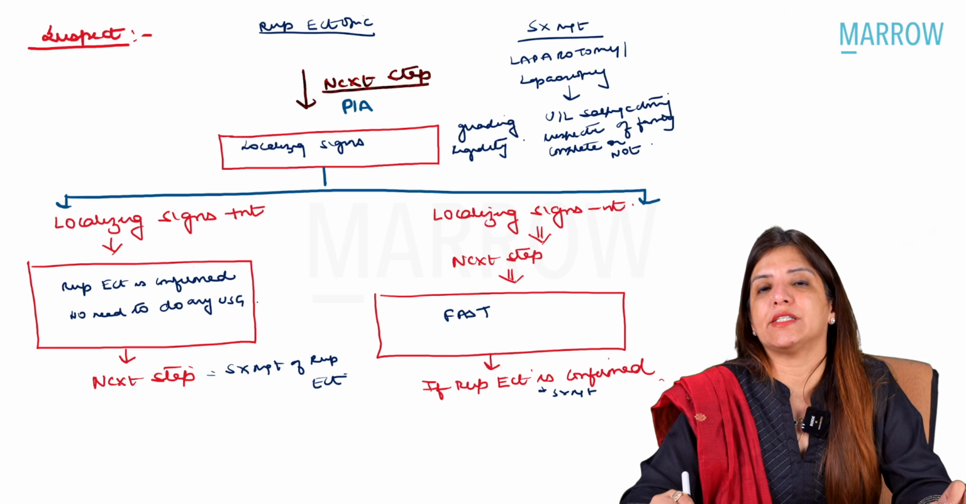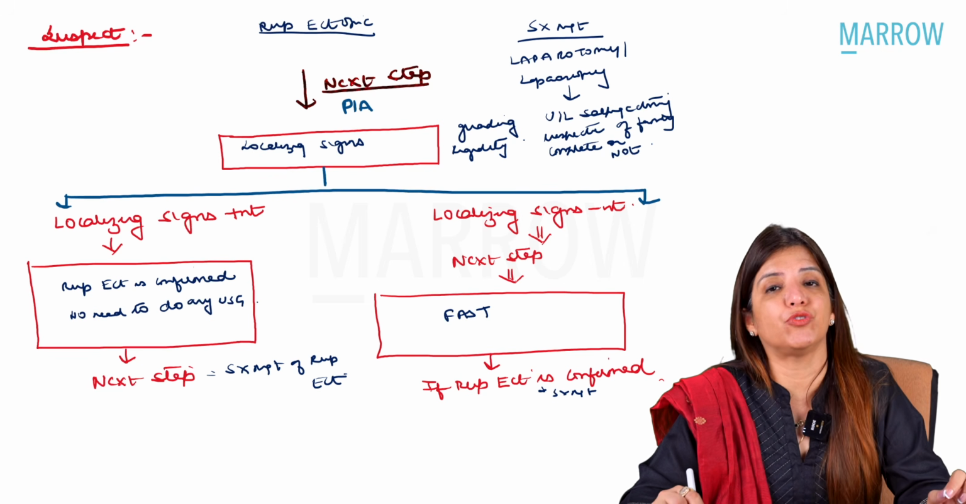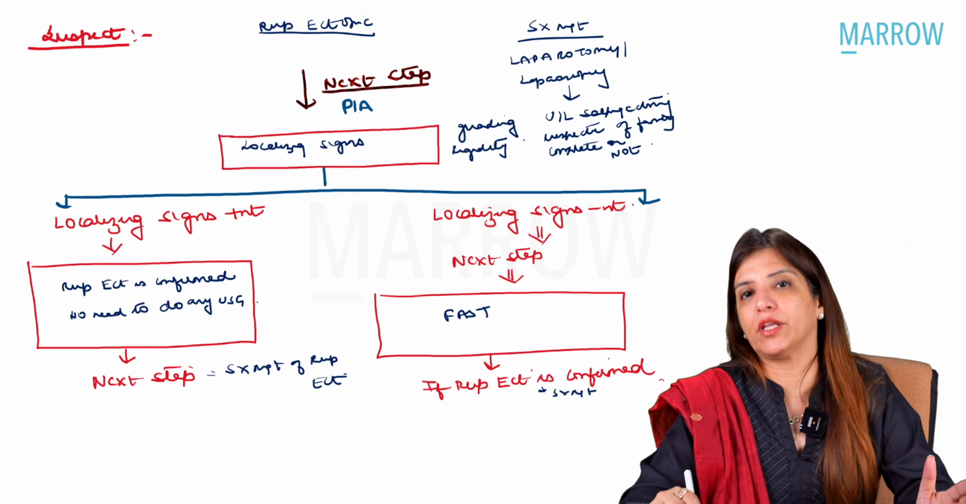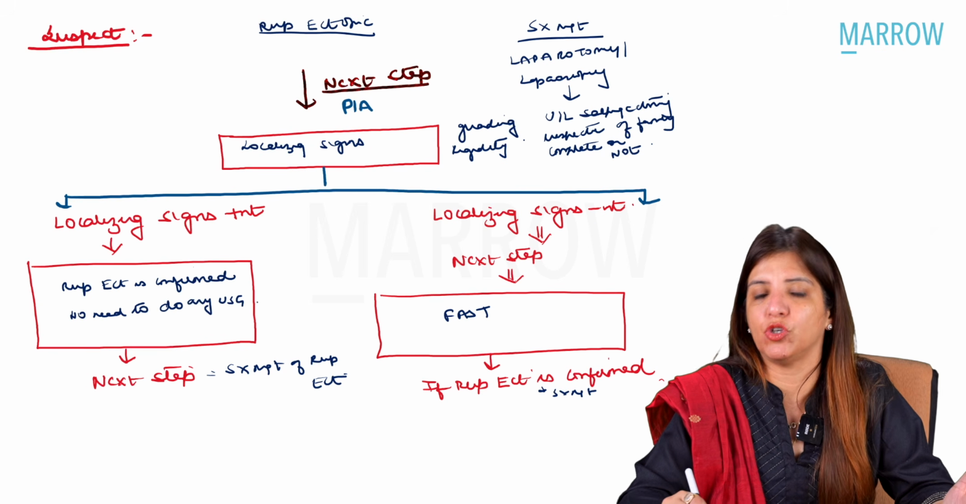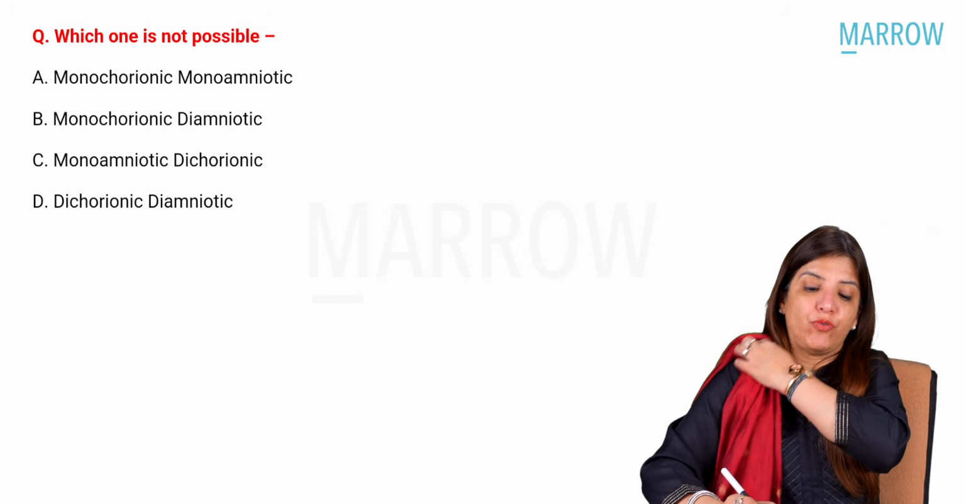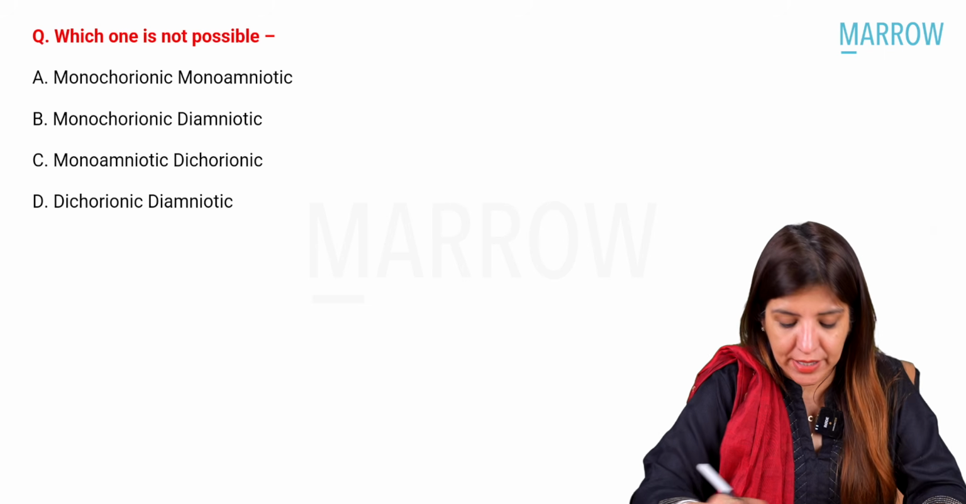Because ectopic pregnancy happens in young females, you never remove the ovaries. Salpingo-oophorectomy is never done unless and until it's an ovarian ectopic. Obviously, then you have to remove the ovaries, but otherwise you don't remove the ovaries. Right? Then, which of the following is not possible? This is a very, very easy question.